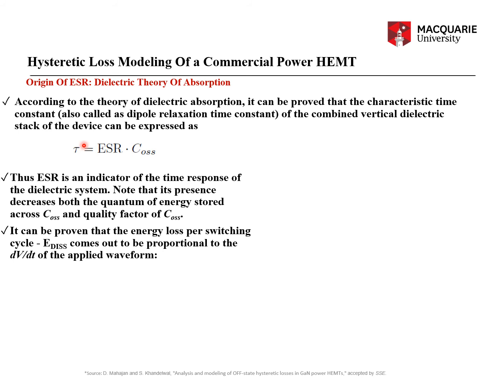In that case also, the time constant of the dielectric dipole relaxation can be proven to be the product of R times C. So please remember this distinction, because if you forget it, you will treat the ESR as a normal resistor, whereas it is not a normal resistor. In this case, it is representing the loss across the COSS. Thus, ESR is an indicator of the time response of the dielectric system.